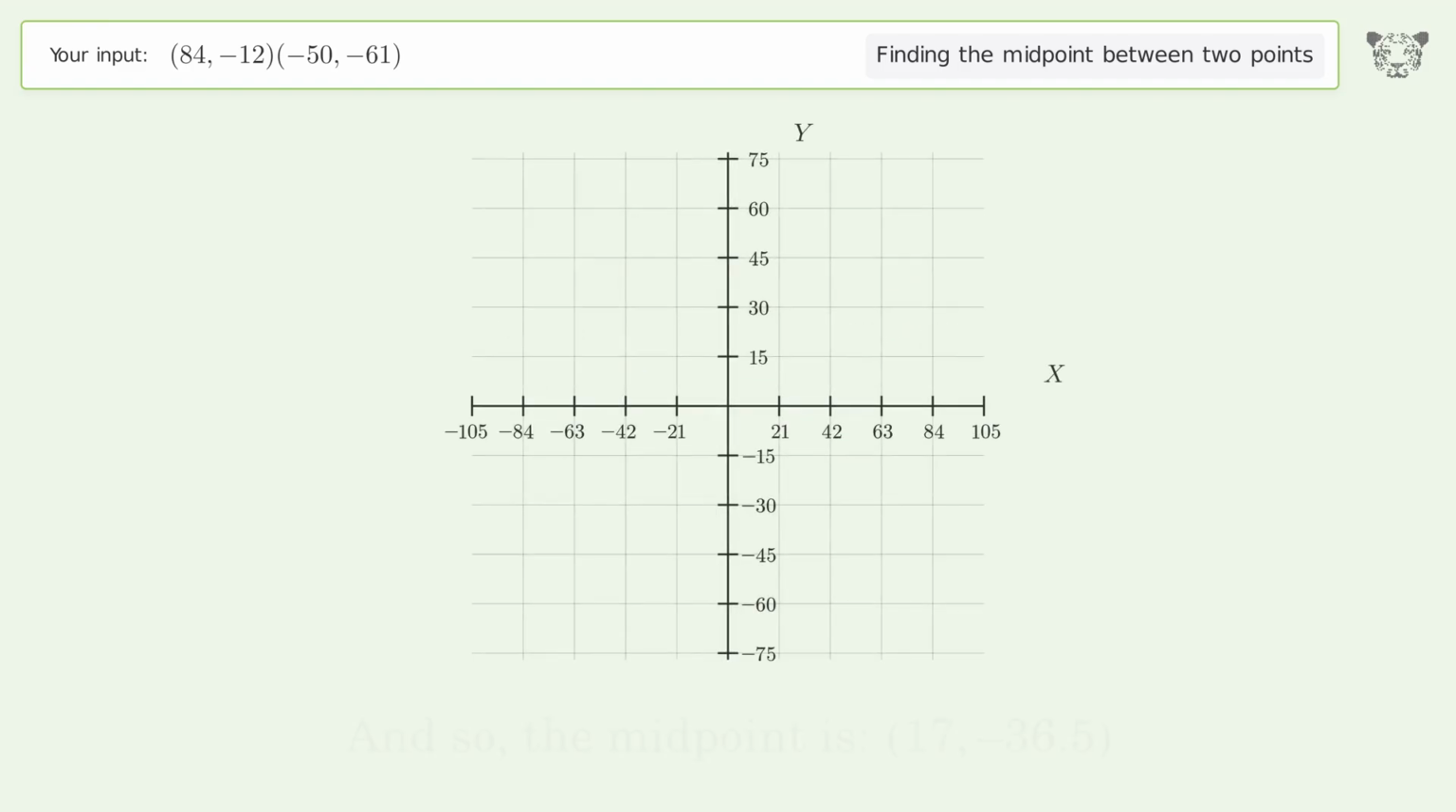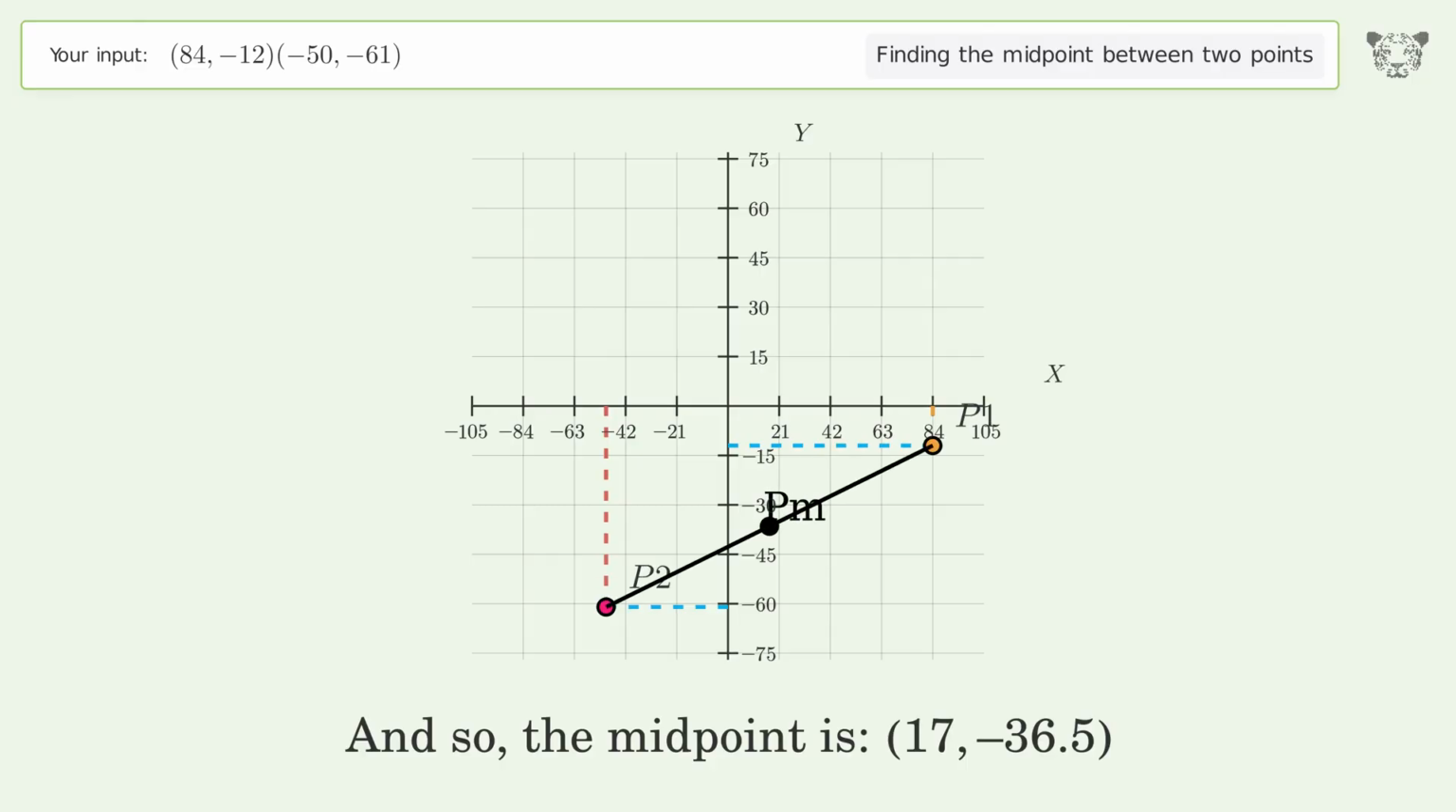And so, the midpoint is 17, negative 36.5.